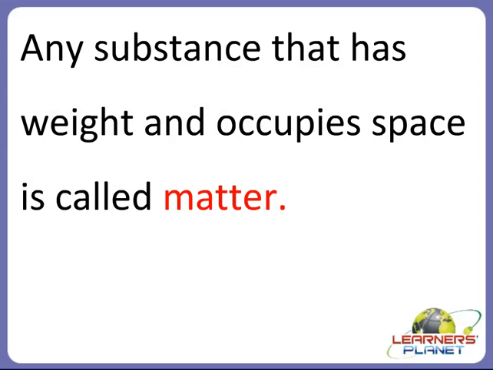So children, we can say that any substance that has weight and occupies space is called matter. So what is matter? Yes, any substance that has weight and occupies space is called matter.